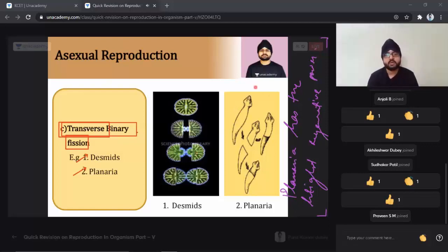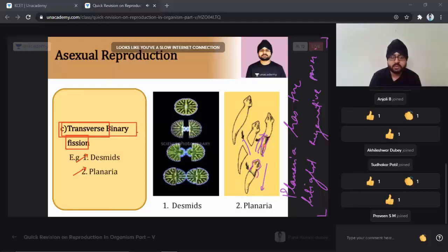You see, this is the planaria. If you cut it into two equal halves, the lower part is going to regenerate completely, and the upper half is going to regenerate completely. You can see right over here, the upper and the lower halves are regenerating again, and this is very useful for the organism.